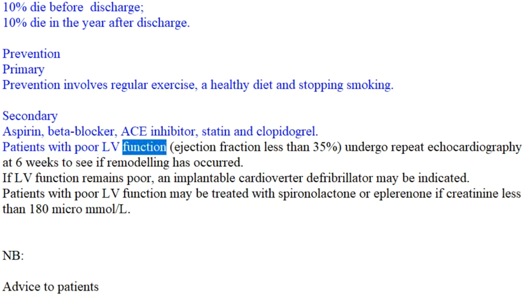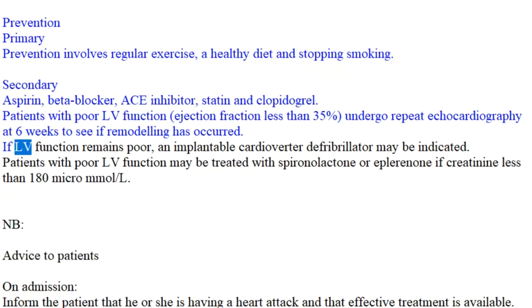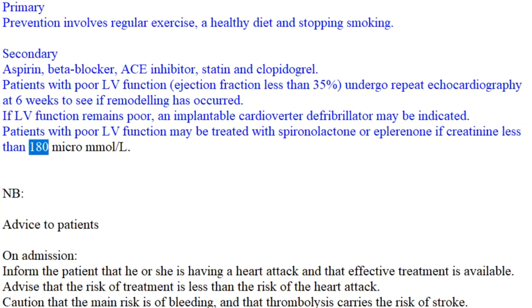Patients with poor LV function, ejection fraction less than 35%, undergo repeat echocardiography at 6 weeks to see if remodeling has occurred. If LV function remains poor, an implantable cardioverter defibrillator may be indicated. Patients with poor LV function may be treated with spironolactone or eplerenone if creatinine less than 180 micromol/L.